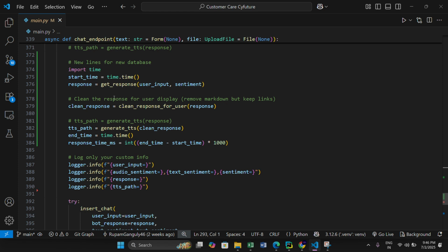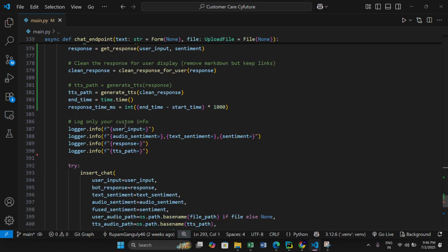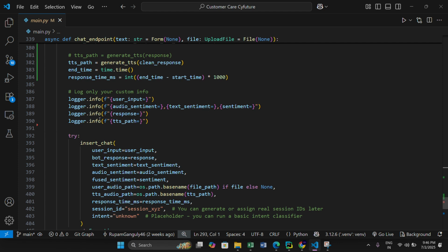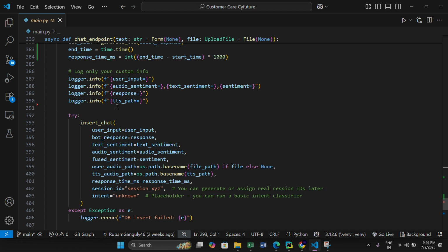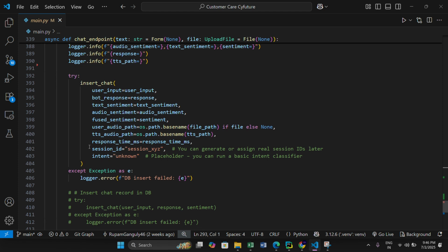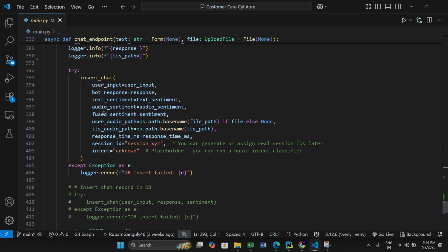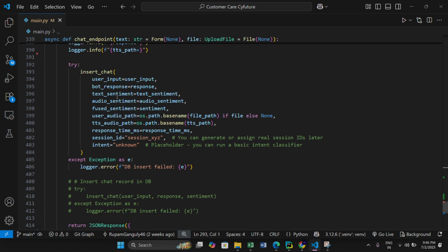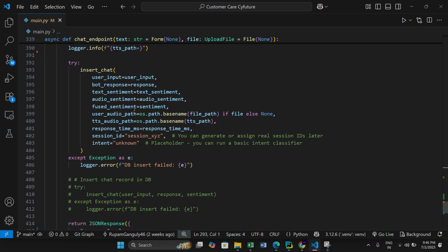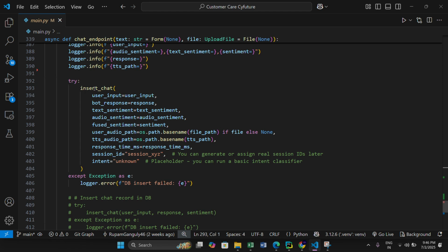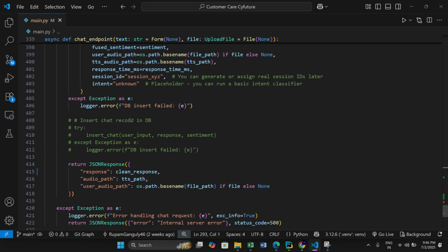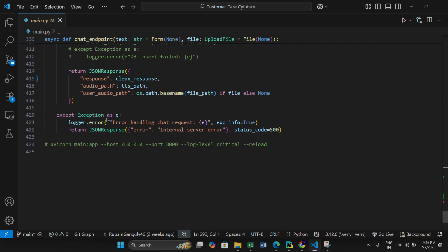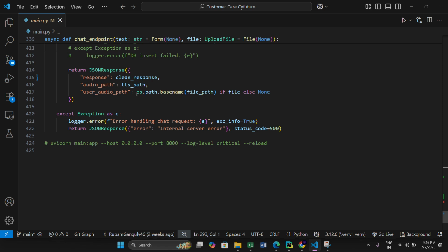Okay, see, response was there, but we generated clean response just for the output purposes, for the display purposes. This is the logger.info. This logs the info into chatbot.log and the terminal. And this is the database code, which adds the chat. What it does is, it calls the insert chat function of the database.py, right? And what else? Okay, here we end up.